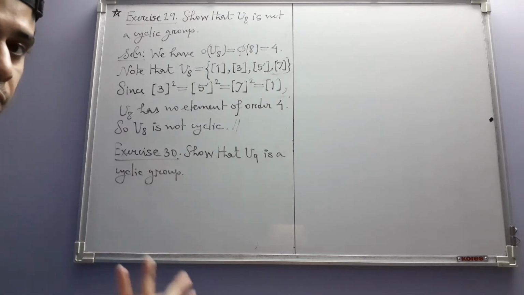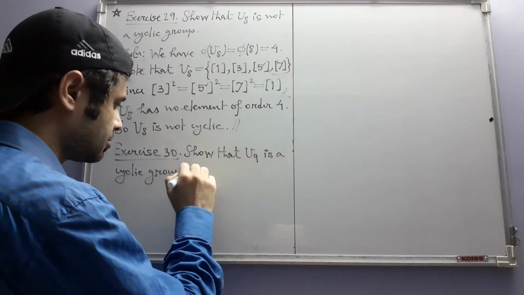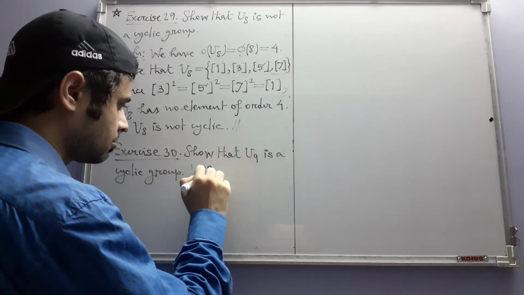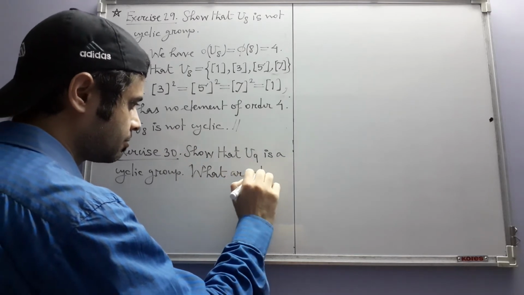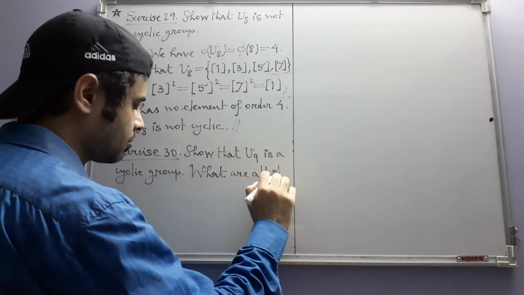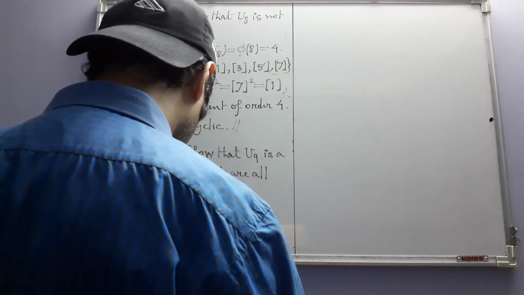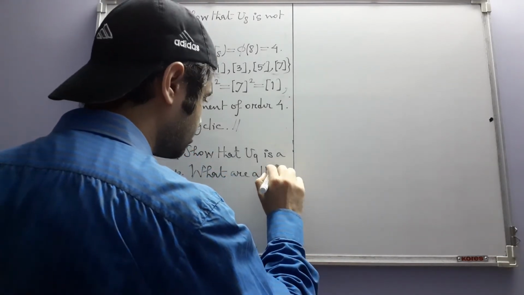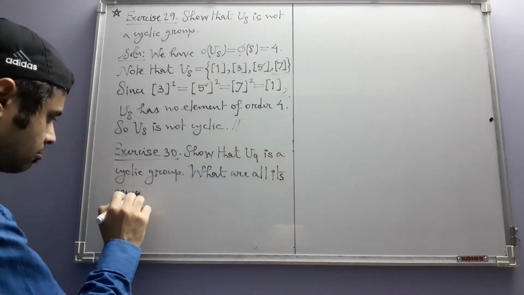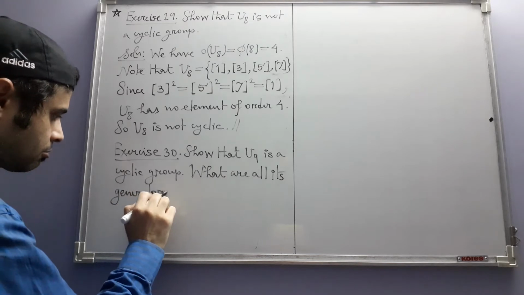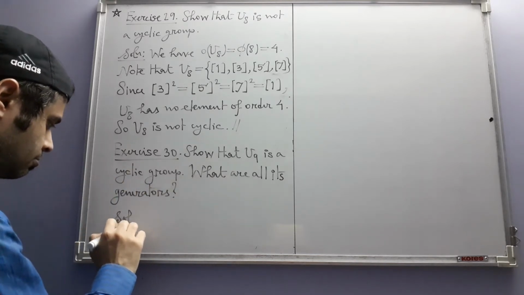So we have to then find all the generators. That is the second half of this exercise. What are all of its generators?